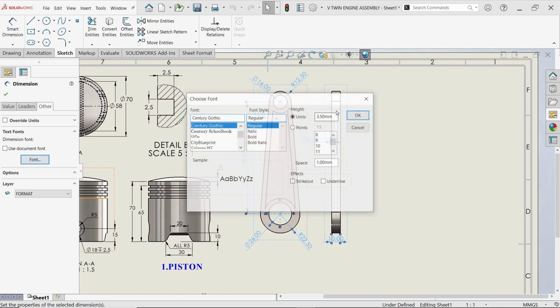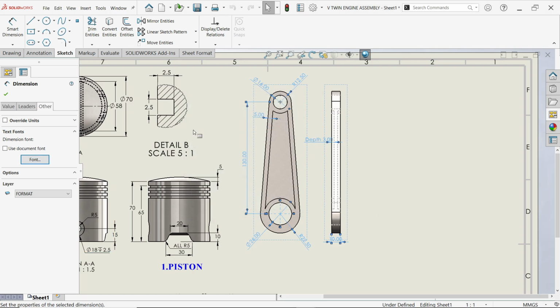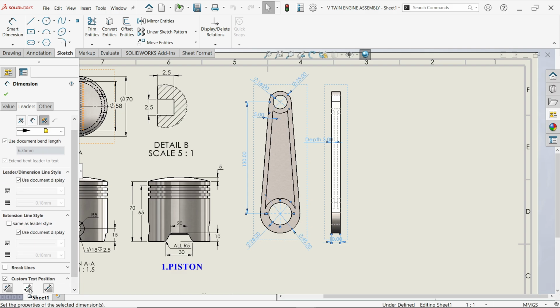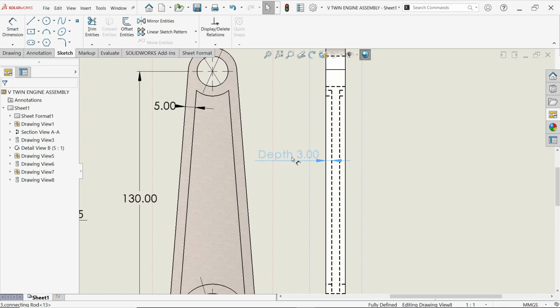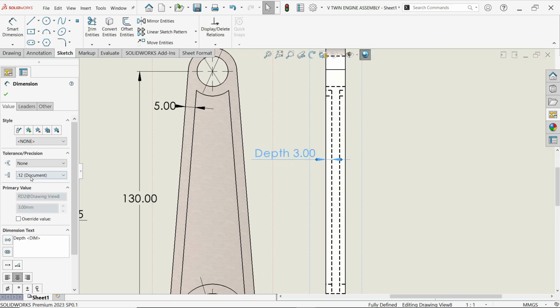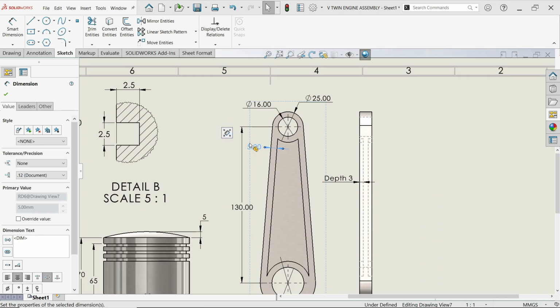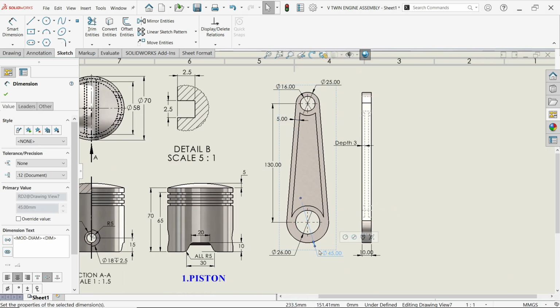Format 3mm, and from here first I'm going to change position or custom position. Now 0. So keep something like this. Now first here let me choose these all, and I'm going to apply here none.